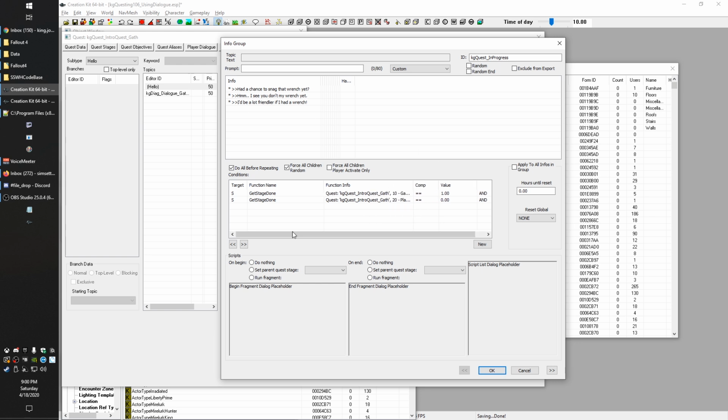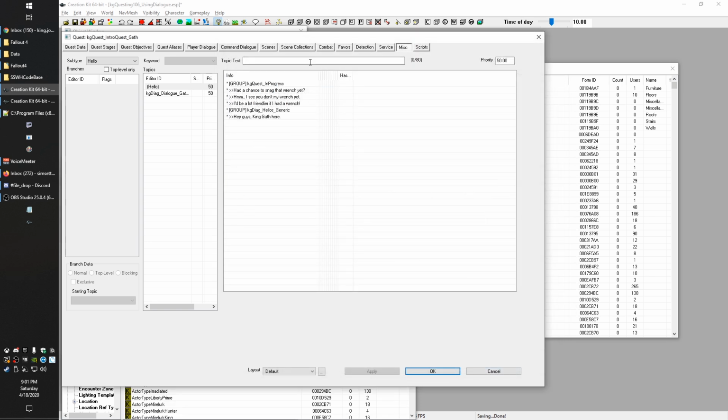As long as that's the case, he's just going to randomize between these 3 lines because we have force all children random on right here. So anytime one of these things fails, so if 10 hasn't been done yet, then this will fail. So before the player receives the quest, he's not going to say these lines. And once the player loots the wrench, he's also not going to say these lines anymore. So now we have those set up so that they're only going to be spoken at the correct time.